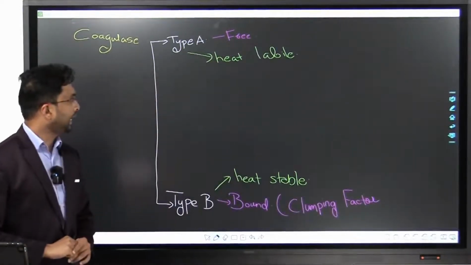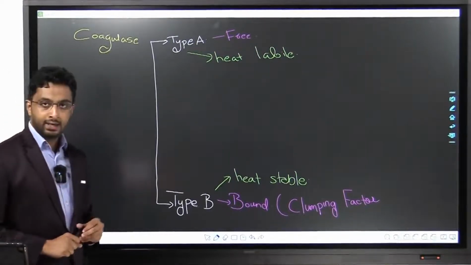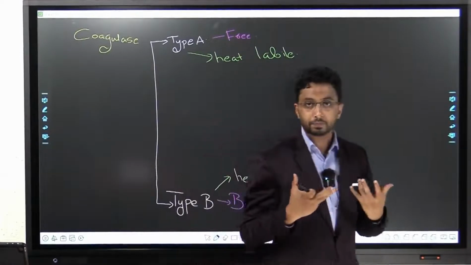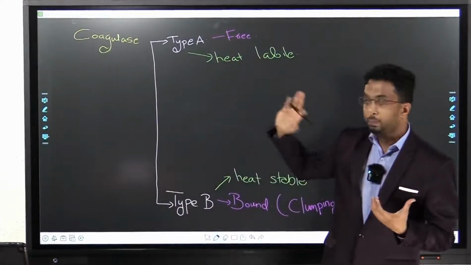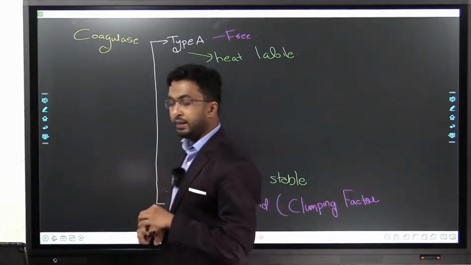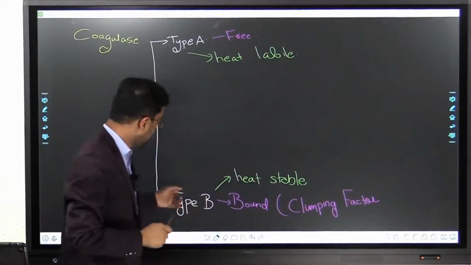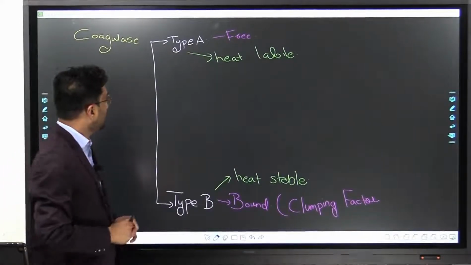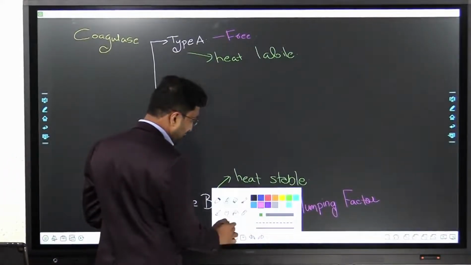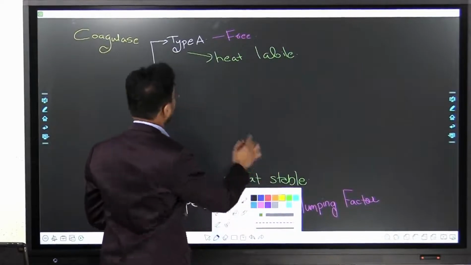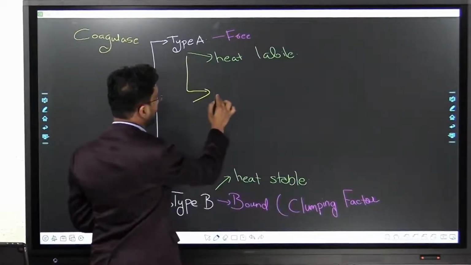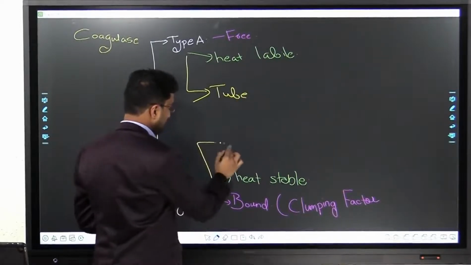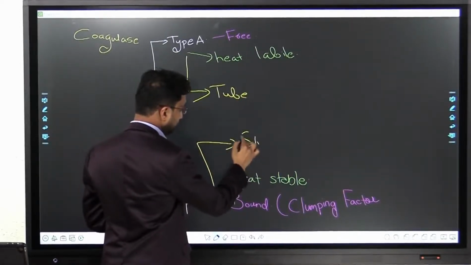Please note that the type A is heat labile. They can ask you: all of the following are true about type A coagulase. Remember, it is heat labile. I'll tell you how to remember it. And type B is heat stable. The next thing which you have to know here is this forms the basis for tube coagulase test, and this forms the basis for slide coagulase test. Slide.